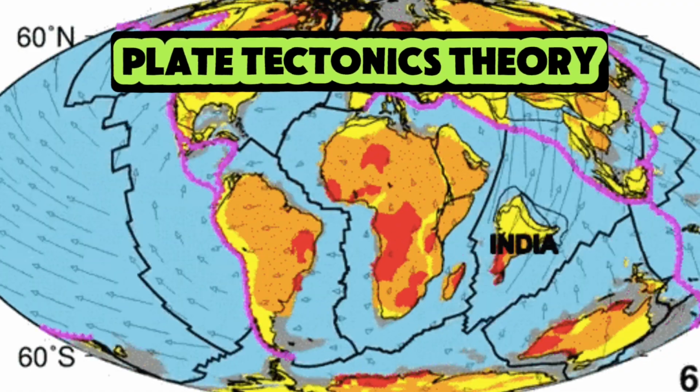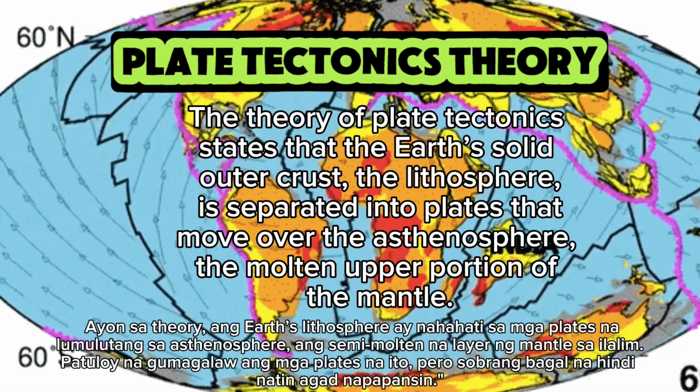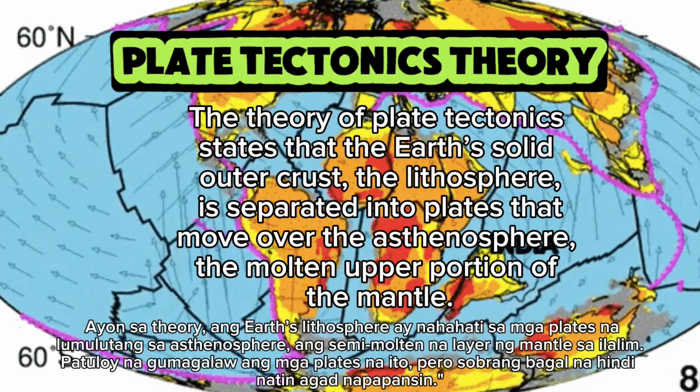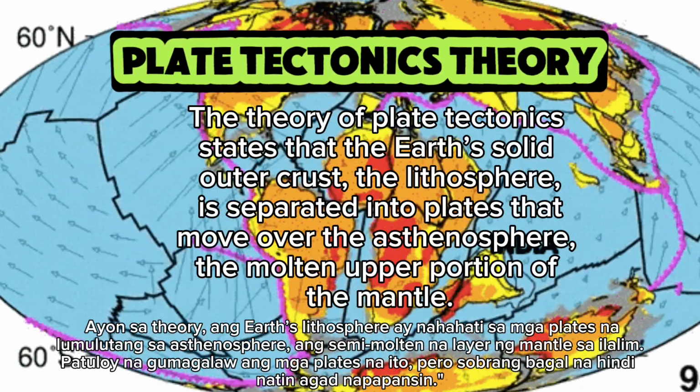Plate tectonic theory. The theory of plate tectonics states that the Earth's solid outer crust, the lithosphere, is separated into plates that move over the asthenosphere, the molten upper portion of the mantle.